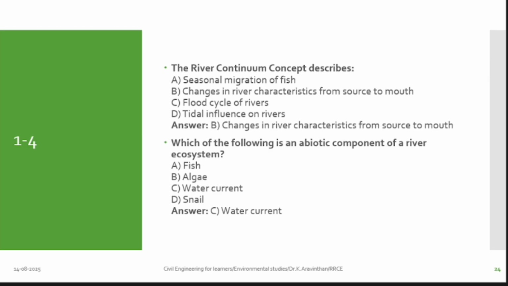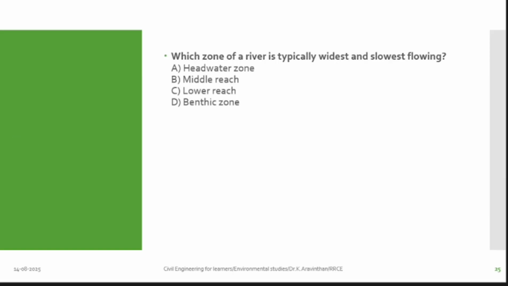Which of the following is an abiotic component of river? C. Water current is an abiotic component. Which zone of river is typically widest and slow flowing? This comes under river structure. There are three zones. Which zone has the widest river and slowest flow? Lower reach is C. When the river reaches the sea, it will be much wider.